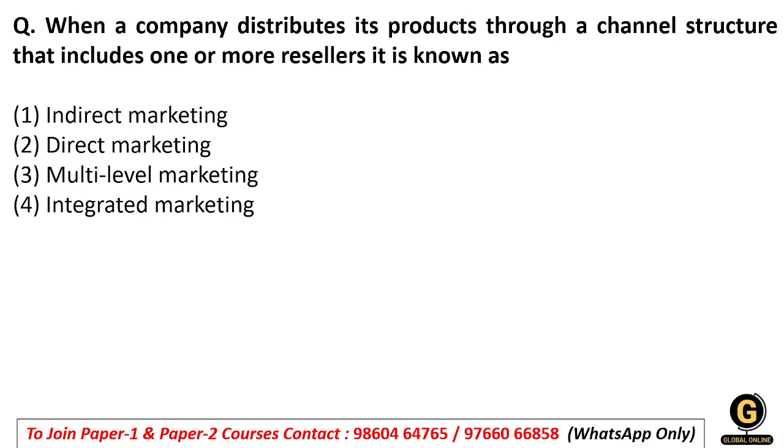When a company distributes its products through a channel structure that includes one or more resellers, it is known as indirect marketing, direct marketing, multi-level marketing, or integrated marketing.